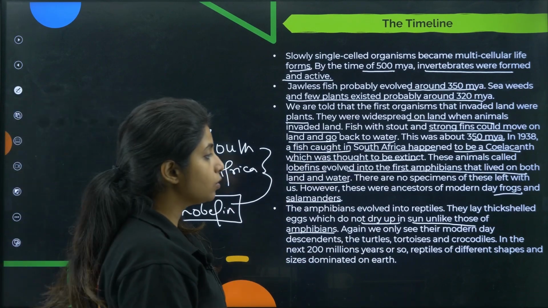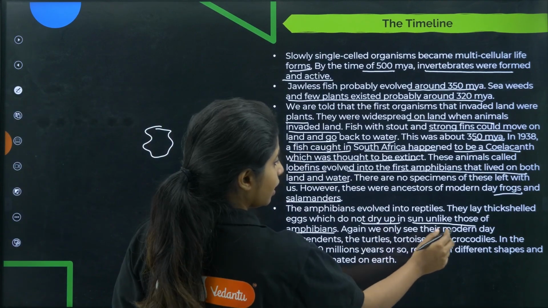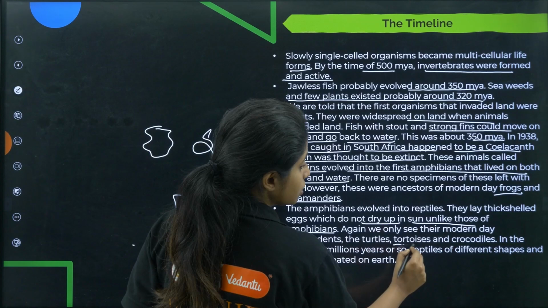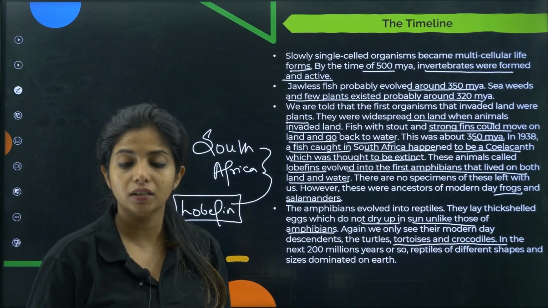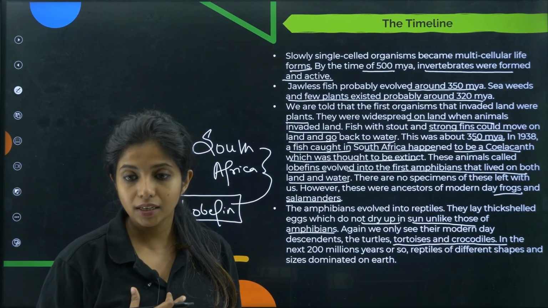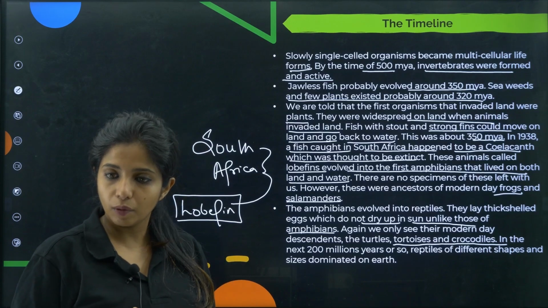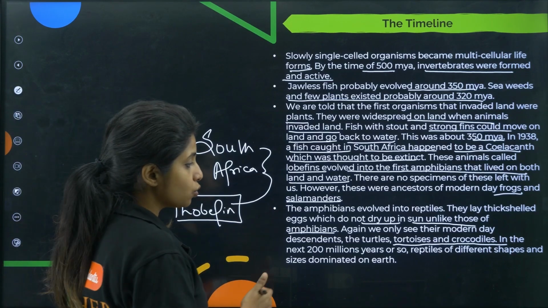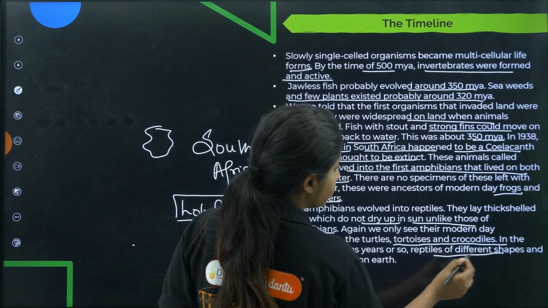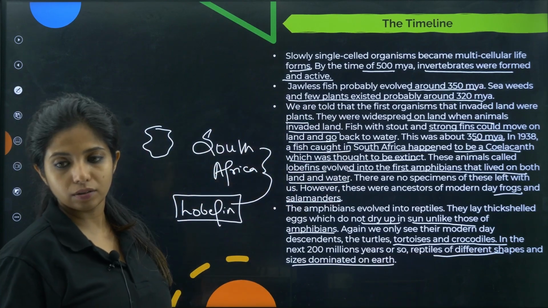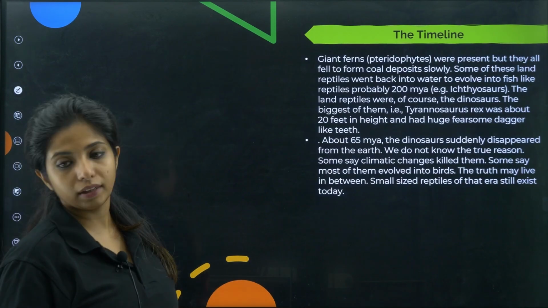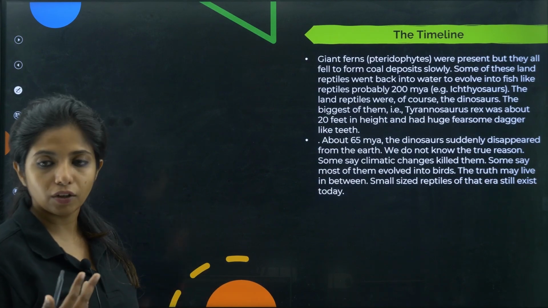Okay, again we could only see their modern day descendants, the turtles, tortoises and crocodiles. Obviously we are just seeing the modern day descendants. We are not seeing dinosaurs, which were the actual reptiles which were being formed. Now in the next 200 million years or so, reptiles of different shapes and sizes dominated on earth. All the different kinds of reptiles were dominating.